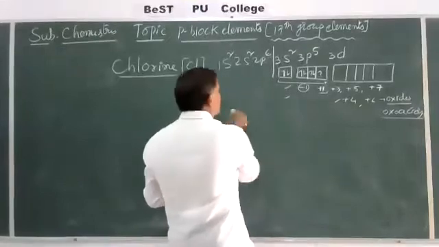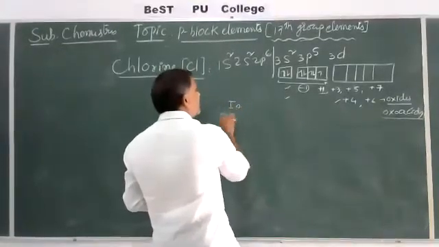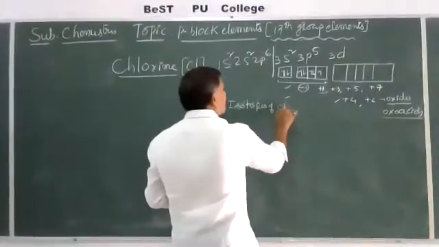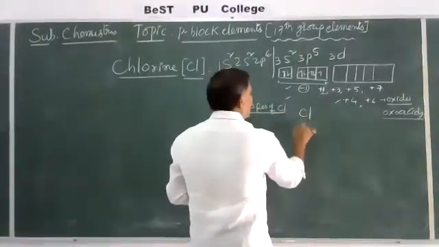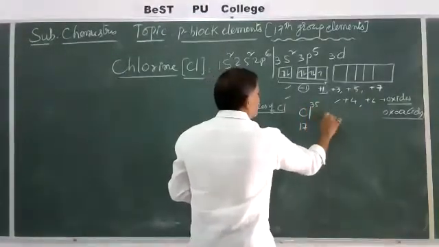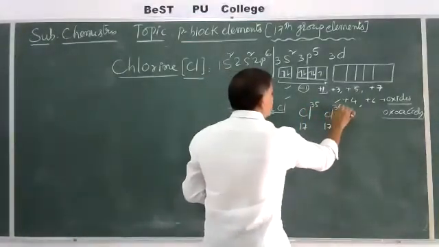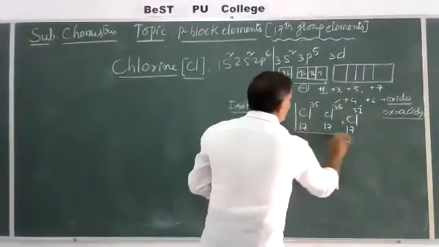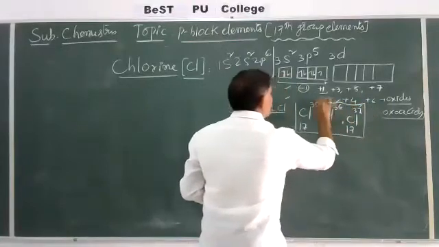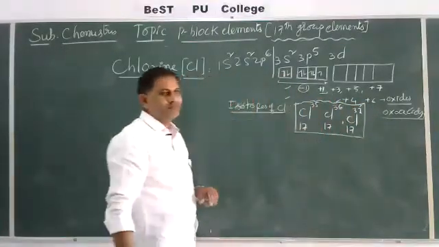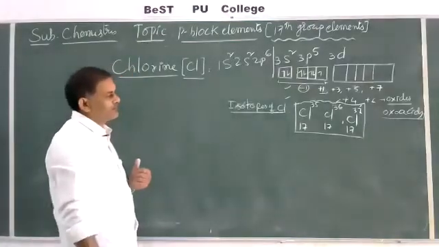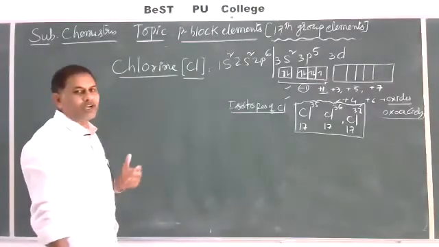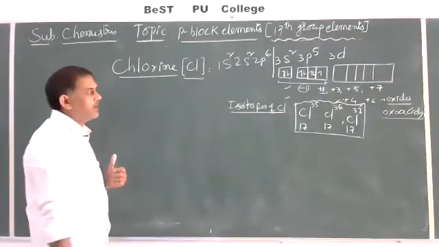In atmospheric air, chlorine has isotopes: Cl 17 35, Cl 17 36, Cl 17 37. Three important isotopic forms are present. Chlorine 35, 36 and 37. These are the three important isotopic forms.